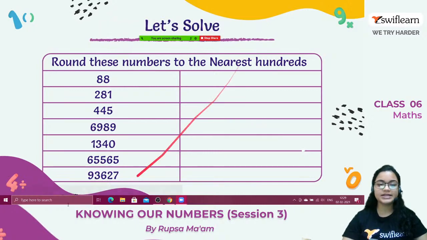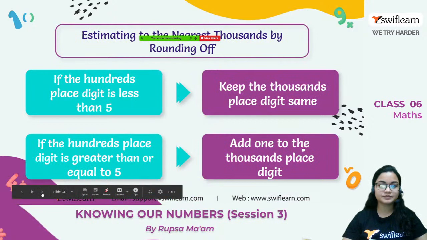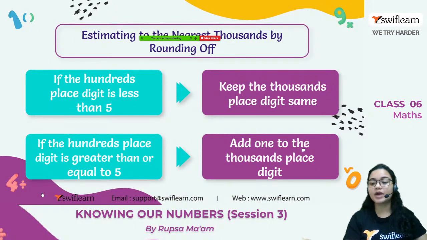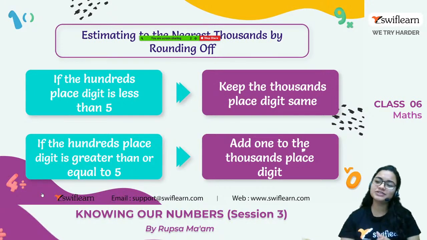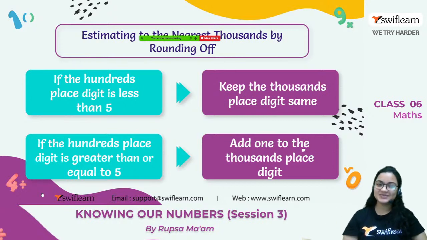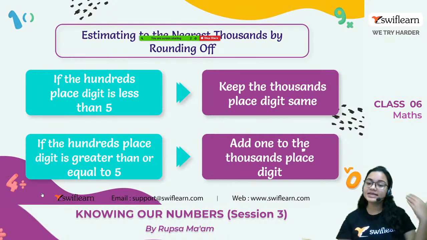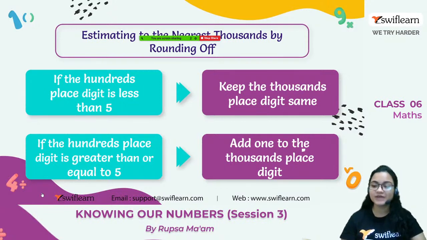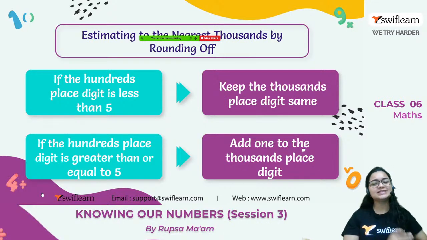Now let's move to the next thing. Now estimating to the nearest thousands by rounding off. So tens done, hundreds done. Obviously after hundreds it will come thousand, right? So if the hundreds place digit is less than 5, keep the thousands place digit same. And if the hundreds place digit is greater than or equal to 5, add 1 to the thousands place digit. That's exactly the same procedure, only the place is changing.